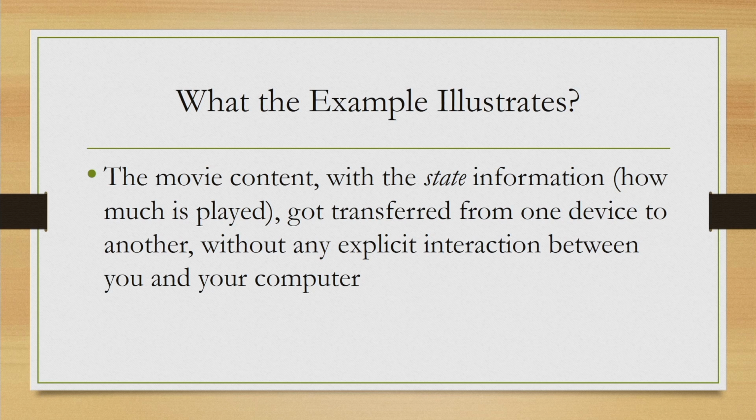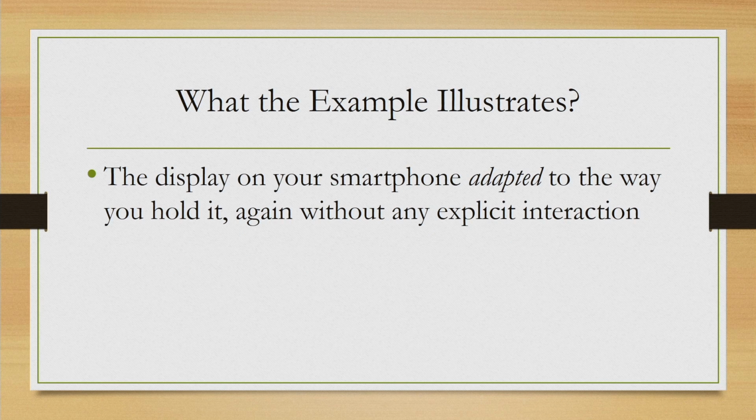What were those interactions? The movie content got transferred from your laptop to the smartphone without any explicit instruction or interaction from your side. The display of your smartphone got adapted to the size as well as to the way you are holding it, again without any specific or obvious instruction or interaction from your side.